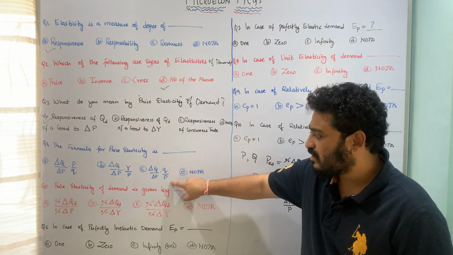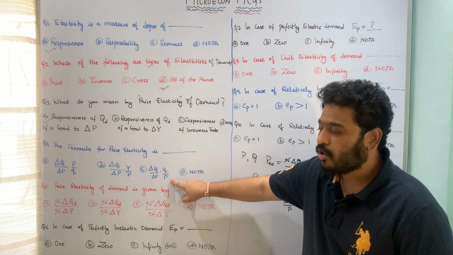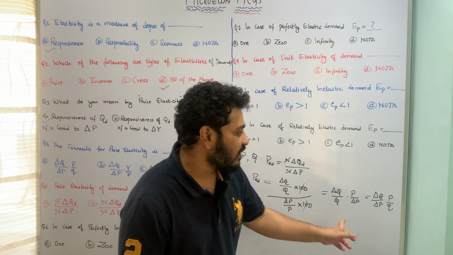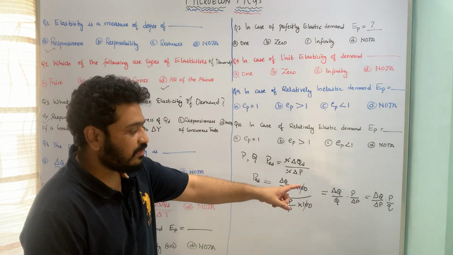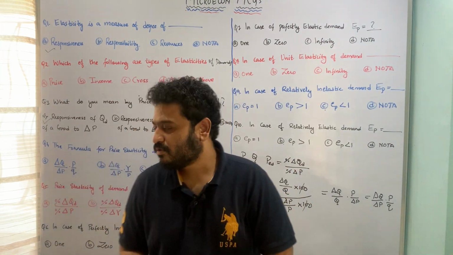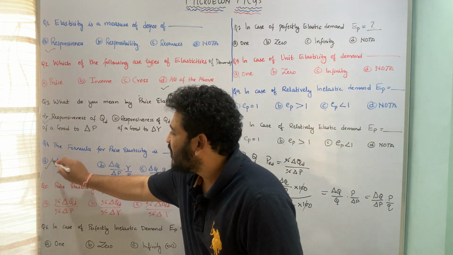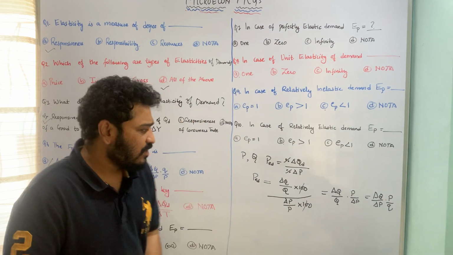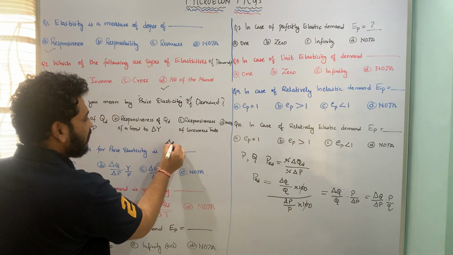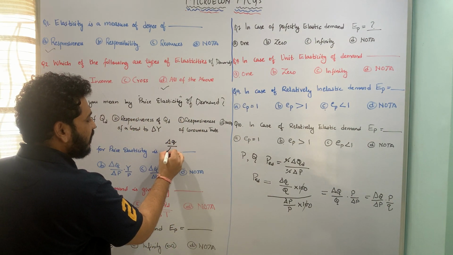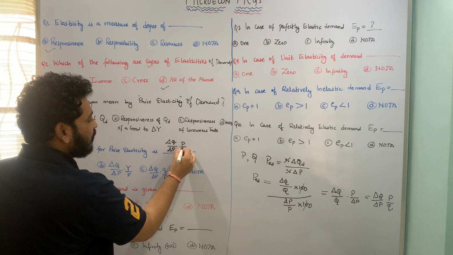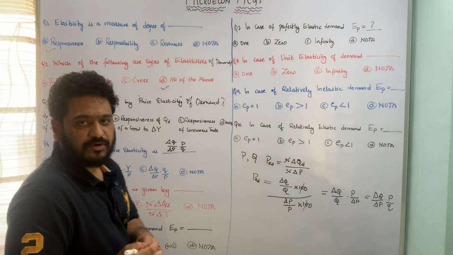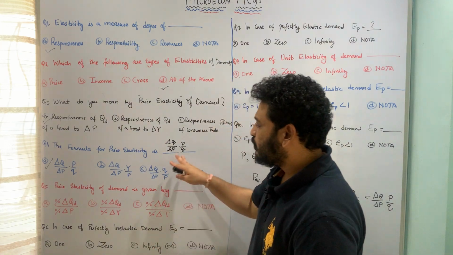This other option is rather different, that is Q by P, which is wrong, because here we have seen mathematically how you derive this. So delta Q divided by delta P into P by Q. Therefore option A is the formula for price elasticity. So here the formula is delta Q divided by delta P into P by Q. This is the formula for price elasticity of demand. I hope this is pretty much clear.